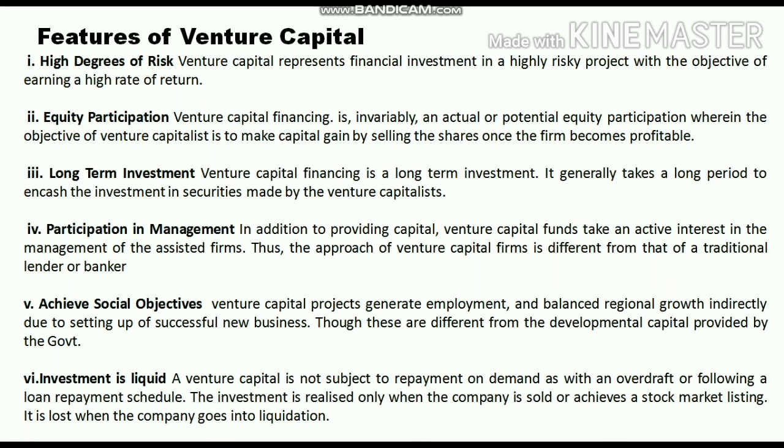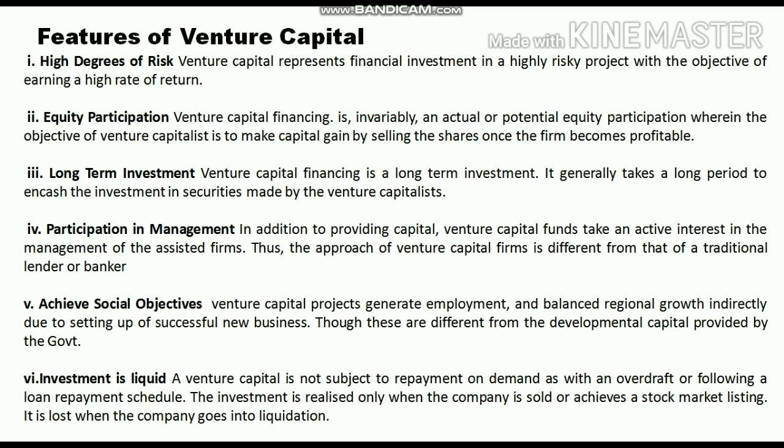Venture capitalists are basically equity participants or potential equity participants who await the moment that the company carries growth, then becomes profitable so that they can make the capital gain by selling the shares. Third, it is obvious that venture capital is a long-term investment. It generally takes a long period to encash the investment in a security made by the venture capitalist.